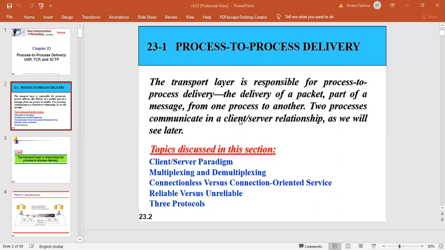Because on the client side also there will be a number of processes executing, and similarly on the source side there will be a number of applications running. So we need to identify which process this data packet is meant for. It is the responsibility of the transport layer, responsible for process to process delivery. This is like end to end delivery. You have to decide which particular process it is meant for.